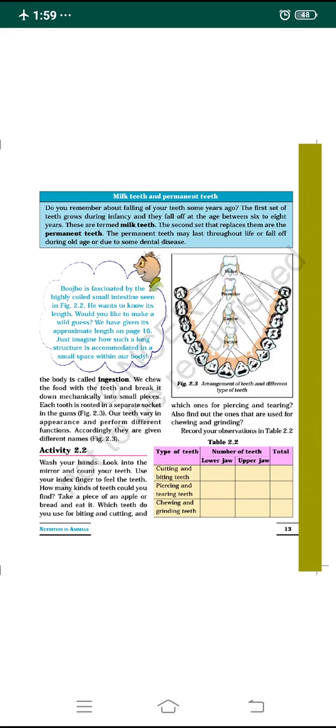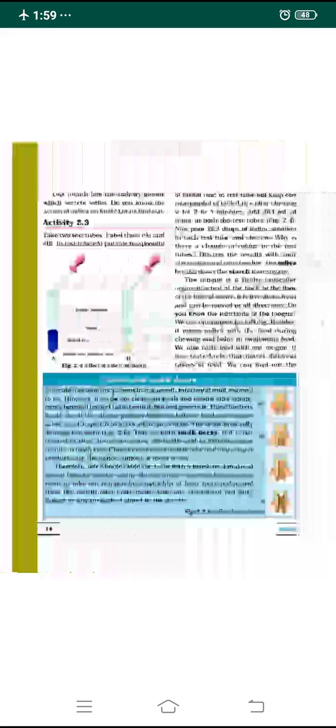The function of incisors is to cut and bite the food, canines pierce and tear the food, and premolars and molars help in chewing and grinding the food. Next one is the starch test, which I have explained in the class. A question can be asked on tooth decay. The acid released from the sugar and leftover food present on the teeth leads to tooth decay.